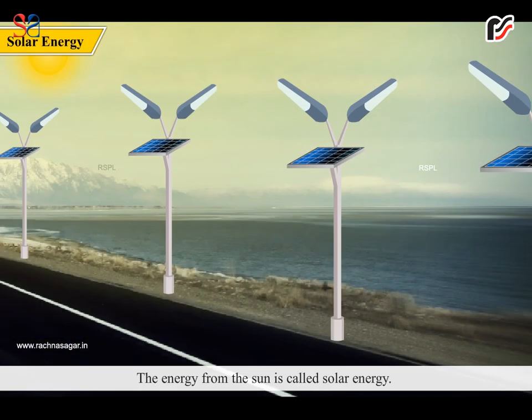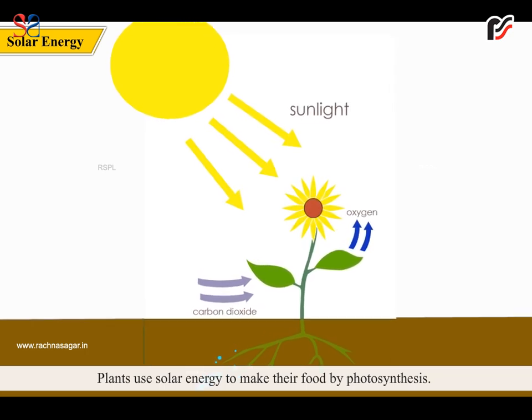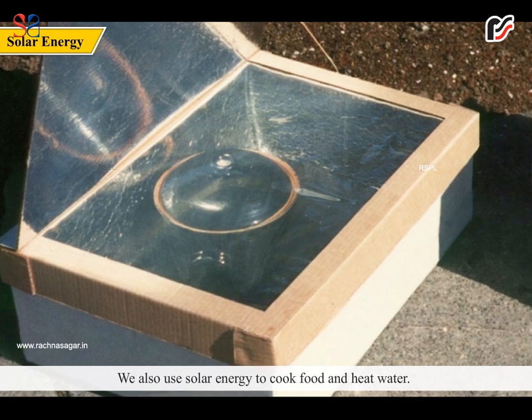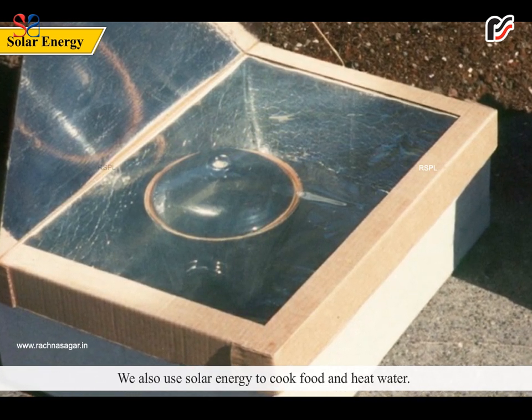Solar energy. The energy from the sun is called solar energy. Plants use solar energy to make their food by photosynthesis. We also use solar energy to cook food and heat water.